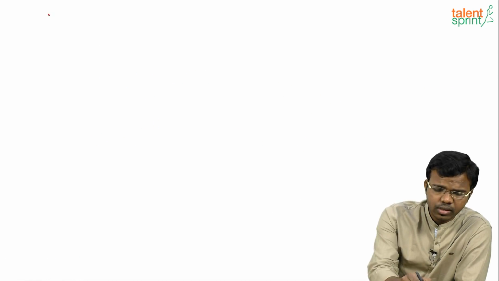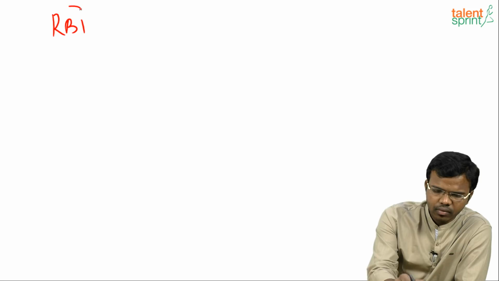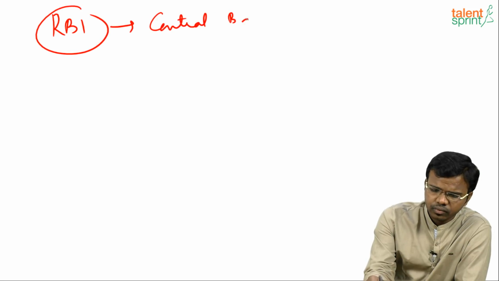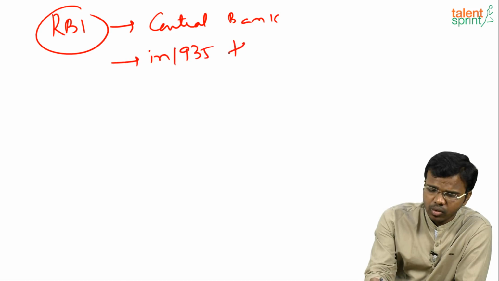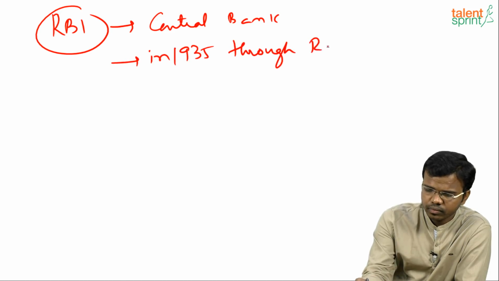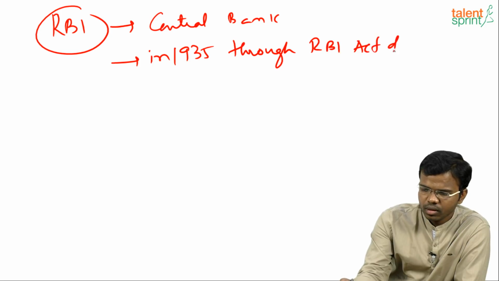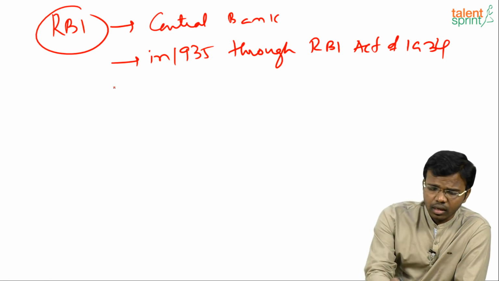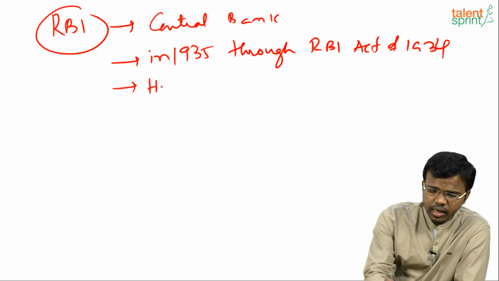Next, you have to focus on our RBI. What is this RBI? RBI is our central bank in India. It was established in 1935 through the RBI Act of 1934, and the Hilton Young Commission recommended it.